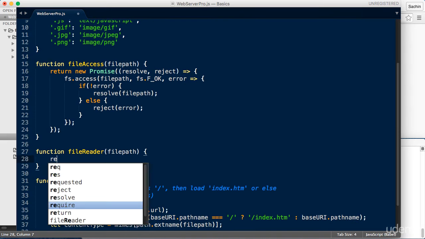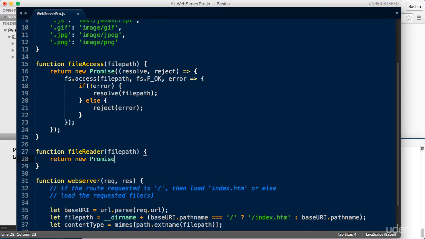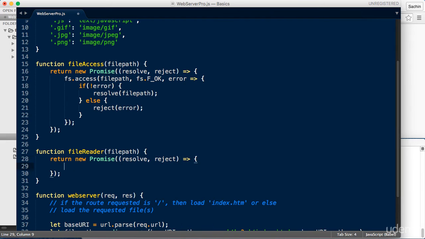Once again, we'll return a new instance of a promise, which will provide us with resolve or reject states. And here too, we'll bring in fs.readFile in exactly the same way as we used last time.